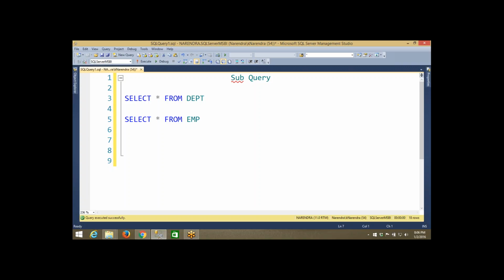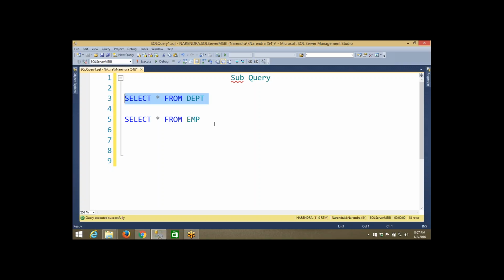Now, in this case, how will you show such kind of data? First of all, understand the question once again. Let me repeat. I want to show the department details. Department details are available in which table? In this table. So which department details do you want? Not all the departments. I want to see the department which doesn't have at least one employee.